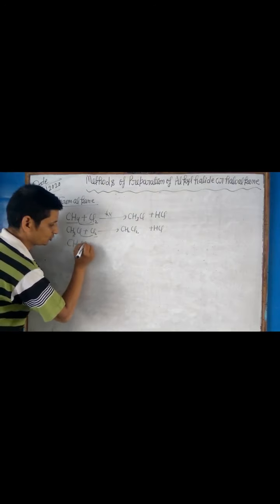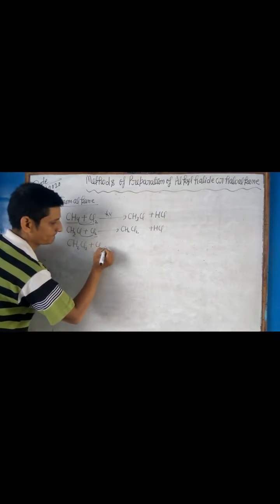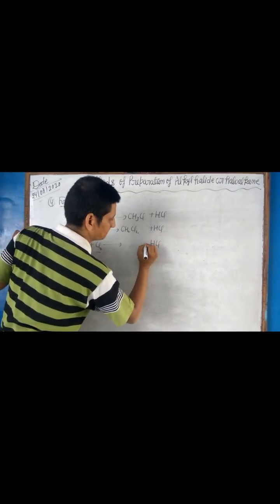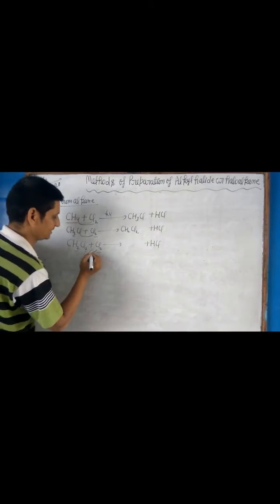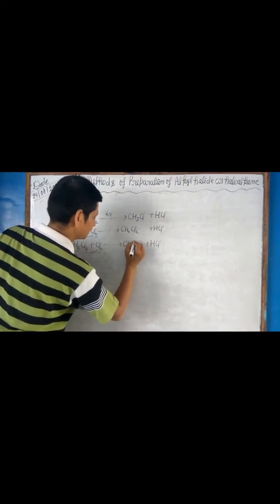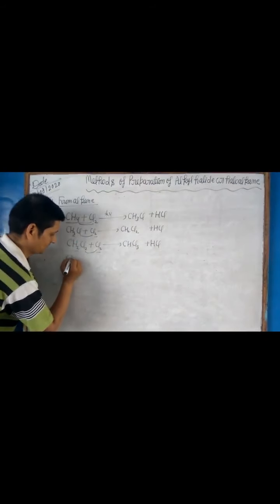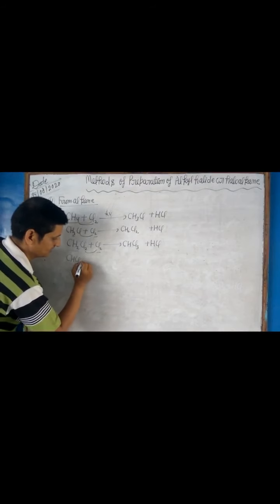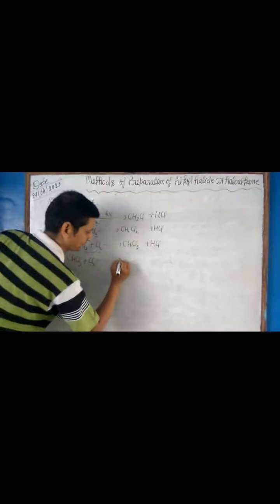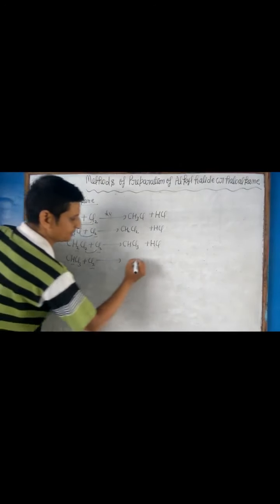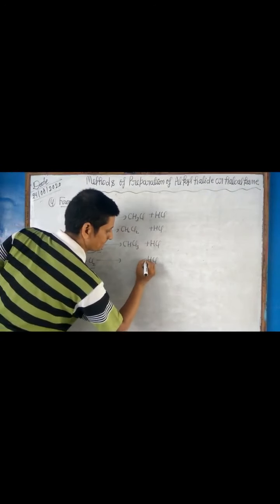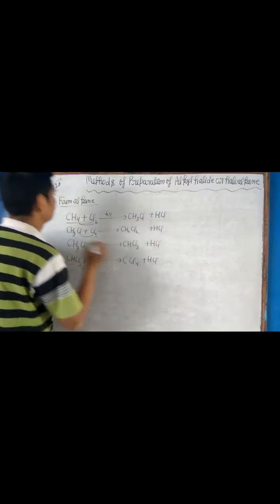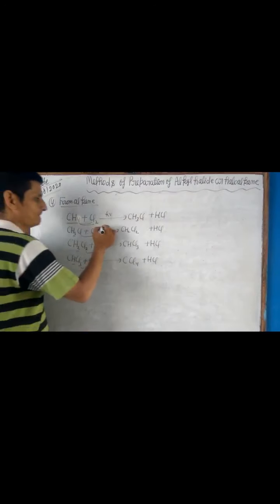Again CH2Cl2 reacts with chlorine and we get CHCl3. CHCl3 reacts with chlorine, H and Cl combine to form HCl, and we get CCl4.